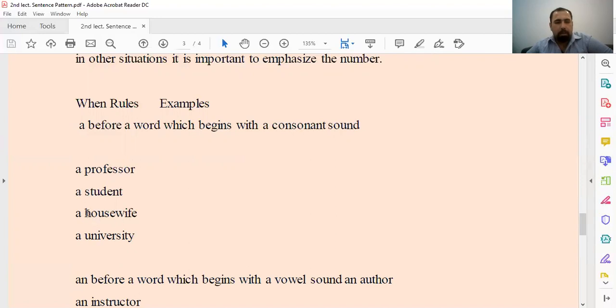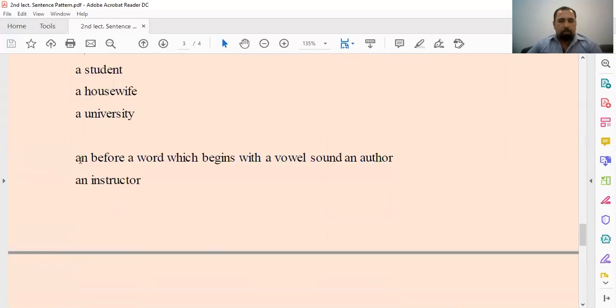Housewife. We have to precede it by a because it's a consonant, and as you know, vowels are a, u, i, e, and y sometimes. Here we have a university. We have to precede it by a because the u is pronounced like a consonant. This is irregular. If someone asks me why we add a here and this is one of the vowels, it's not pronounced as a vowel. So you have to pay attention to this one.